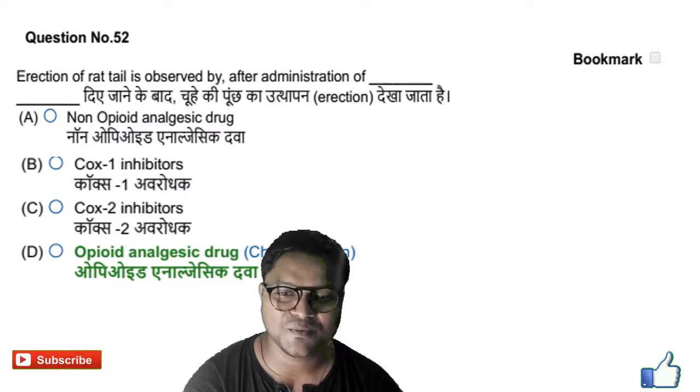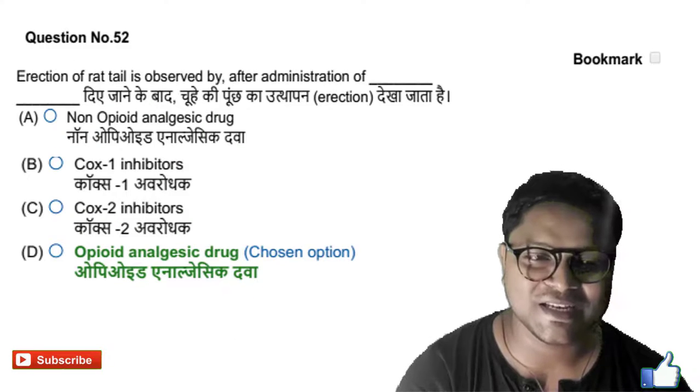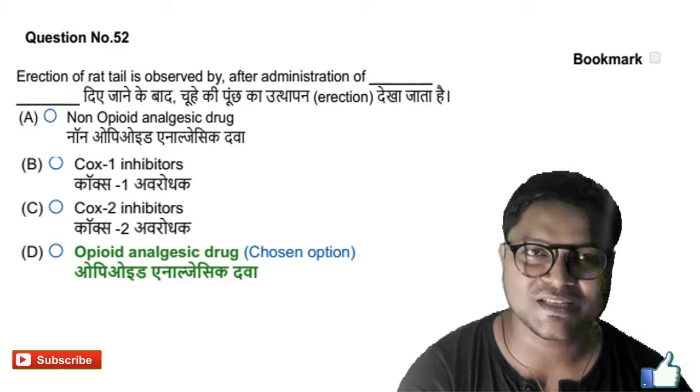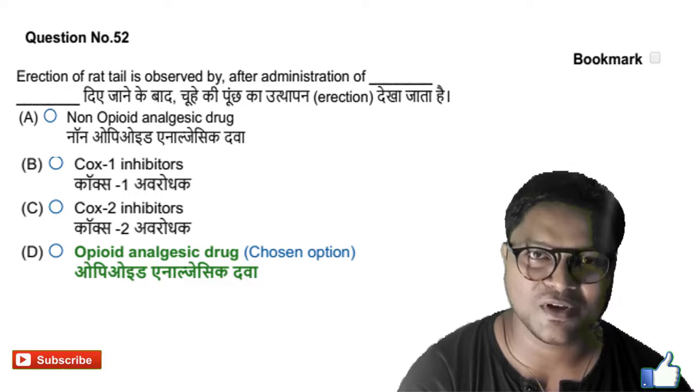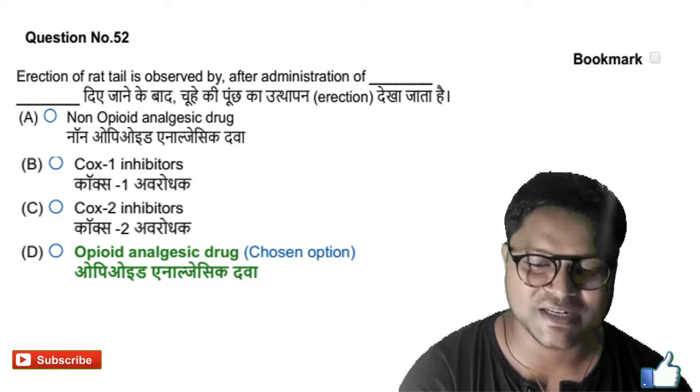Next we will go for the next question. Question number 52: erection of the rat tail is observed after administration of dash. Generally there is an erection of the rat tail in pharmacology. Practically you might have done it. So the answer is opioid analgesic. Option D is the right answer.